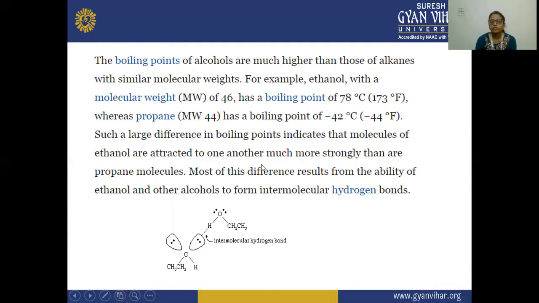Such a difference in boiling point indicates that ethanol molecules are attracted to one another much more strongly than propane molecules. That is why it has a boiling point of 78 degrees, which is much higher than propane. Most of the difference is due to the ability of ethanol and other alcohols to form intermolecular hydrogen bonding. So here you can see these are forming intermolecular hydrogen bonding.